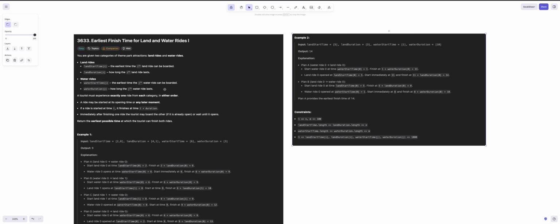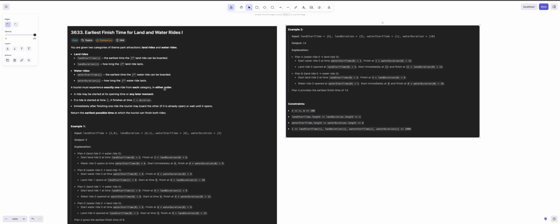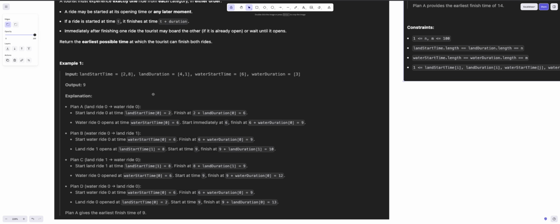I think this is a greedy algorithm type of problem, because we just solved one greedy algorithm problem yesterday. So let's try to understand the given example one.